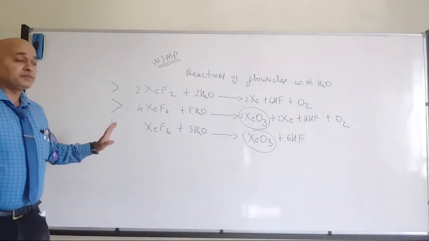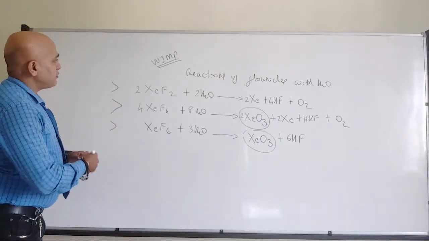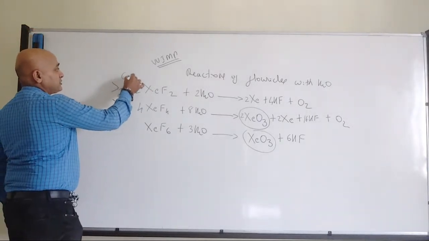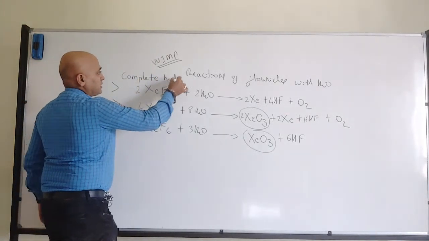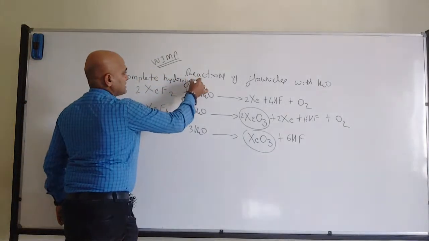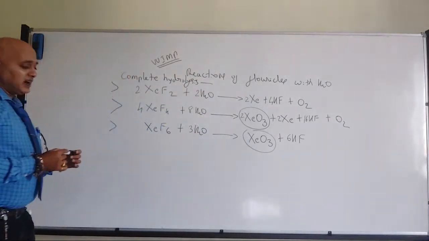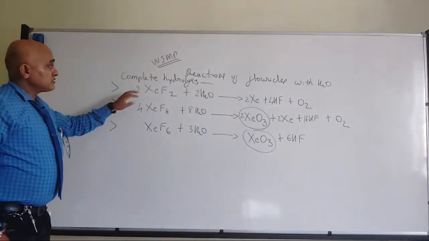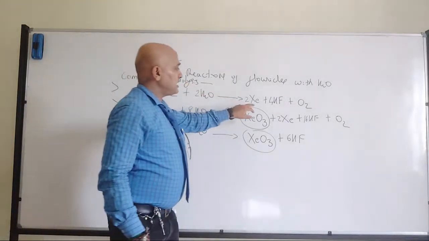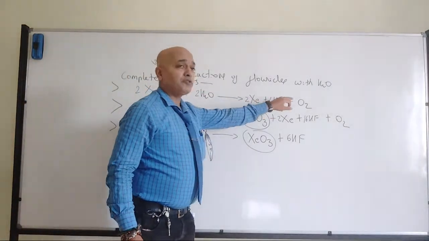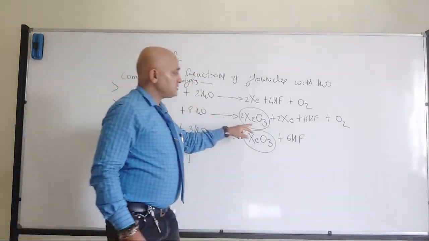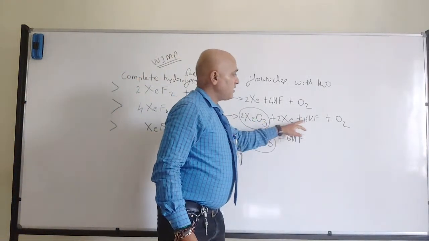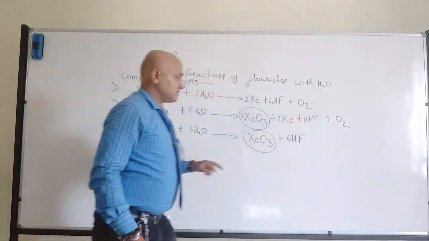Whether I am clear? So what I am telling here is all the reactions that I have written are related to complete hydrolysis. So xenon difluoride will give rise to xenon, hydrogen fluoride and oxygen. Xenon tetrafluoride will give rise to xenon trioxide, xenon, hydrogen fluoride and oxygen.